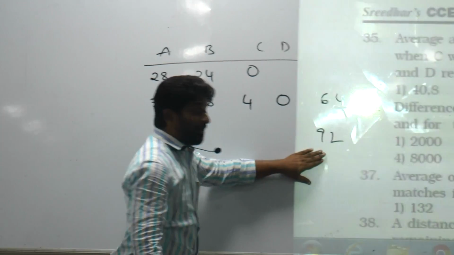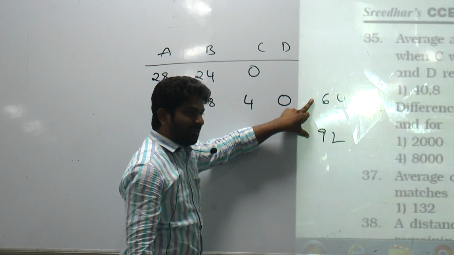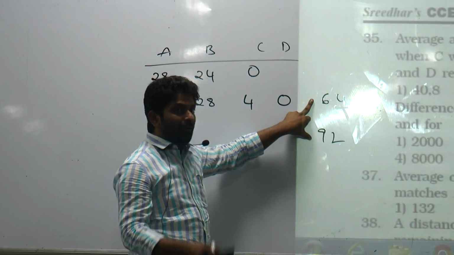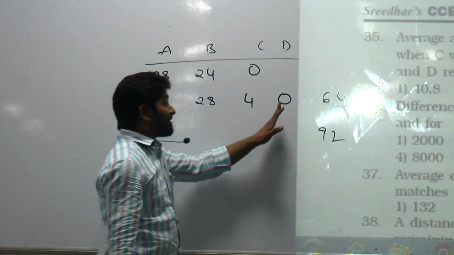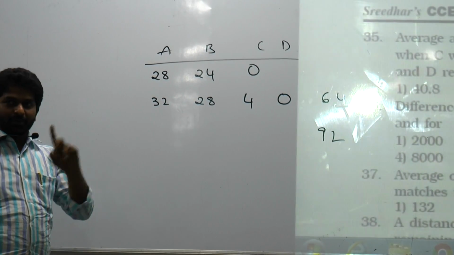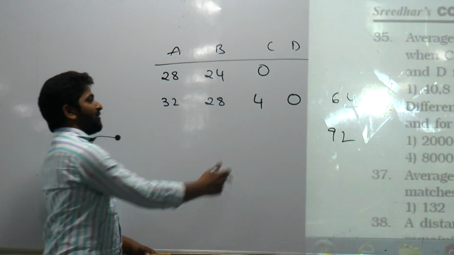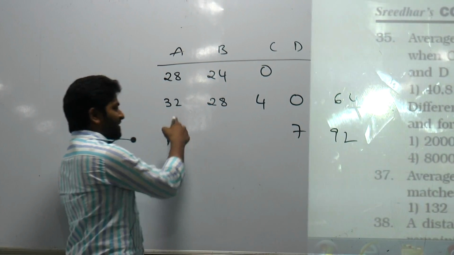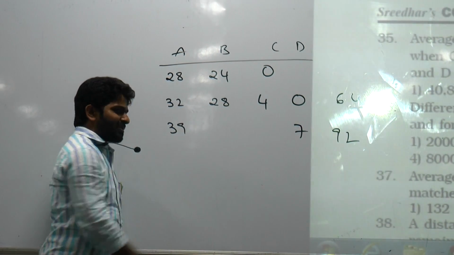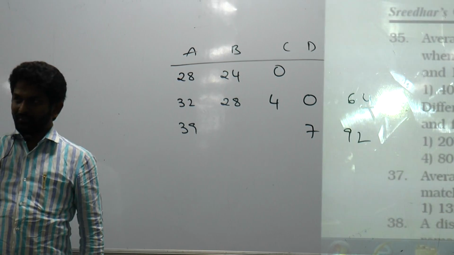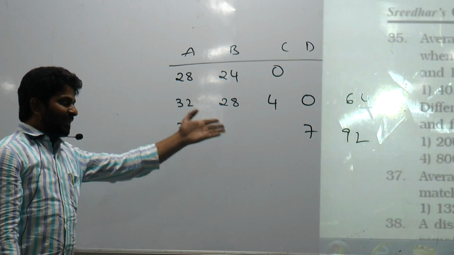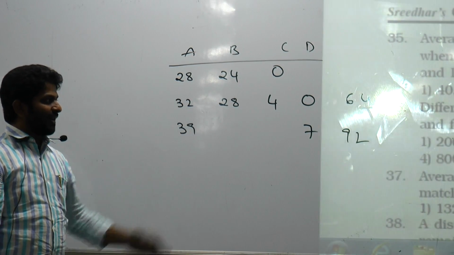But that sum should be equal to 92. Now, what is the gap here? 28 years. Now you need to distribute 28 years among how many people? 4 people. So each should get 7 years. So this guy will be 7 and this guy will be 39. You don't need others' values, right? You need only A's age and then D's age. That's it. 39, 7 is your answer.